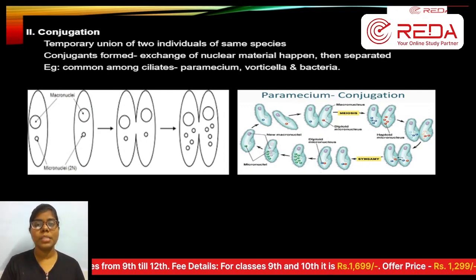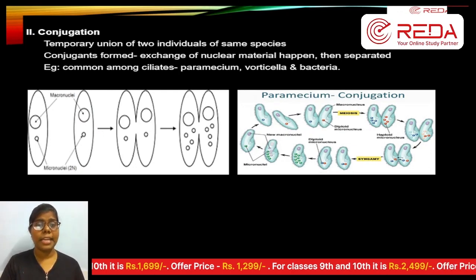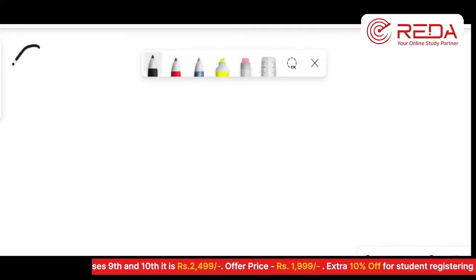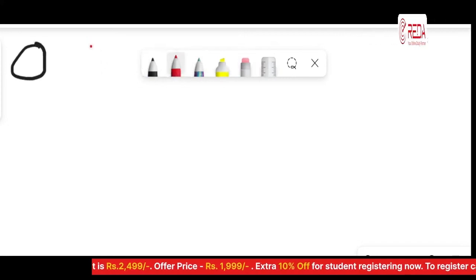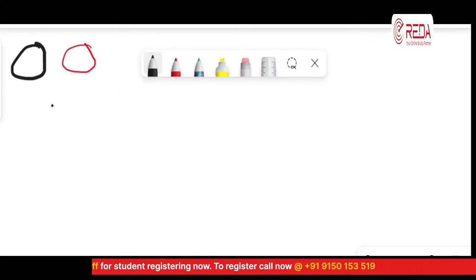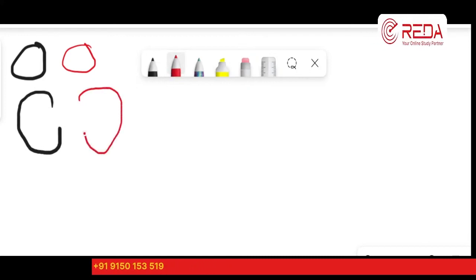So when you take the conjugation technique, conjugation means that the cells combine. How does the combining happen? When I take this one cell and this another cell, two cells, and I say conjugation, these two cells are going to fuse. Let us see how they fuse. One cell is going to combine with another cell through a tube which is formed.